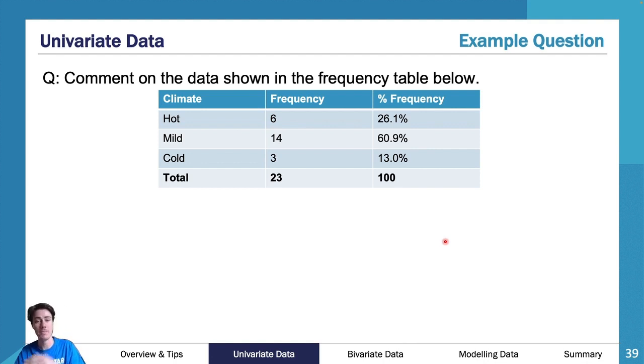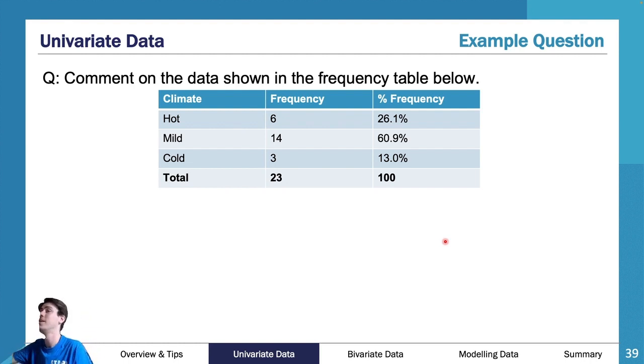So pause here and take a good 30 seconds or so, maybe a little bit more, maybe like a minute, and write out an answer that gives all 3 or 4 of those points: context, what is the most dominant category, what is its frequency, what are some other points of interest. So 3, 2, 1, pause.